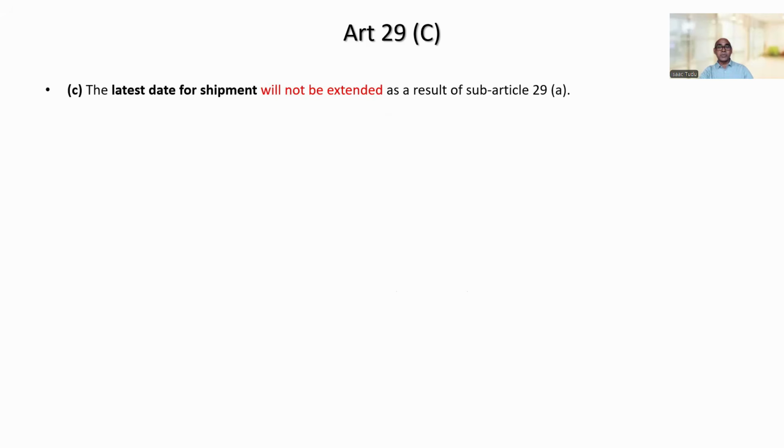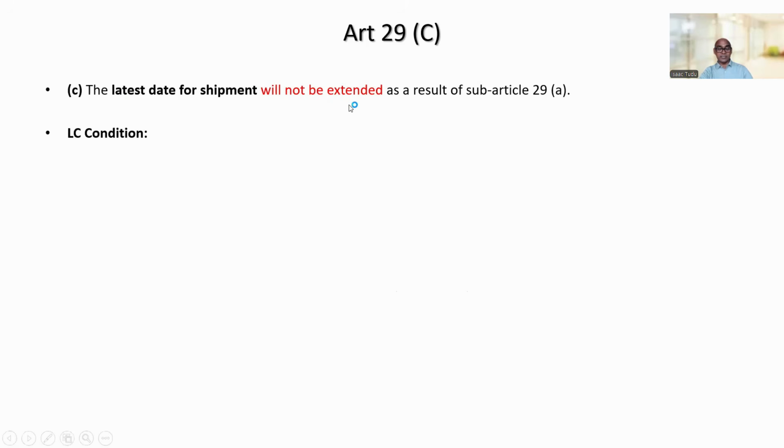We have understood in UCP Article 29A that the LC expiry date or last day for presentation of documents will get extended to the next following banking day if on that day the bank is closed in normal circumstances. But whether the same principle applies to the latest day for shipment or not, that is the question. Here it is clear that the latest date for shipment will not be extended, right?